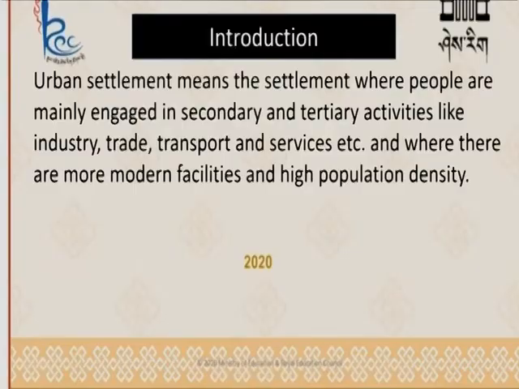Urban settlement means the settlement where people are mainly engaged in secondary and tertiary activities like industry, trade, transport and services, and where there are more modern facilities and high population density. Okay, urban settlement means a settlement where people are mainly engaged in secondary and tertiary activities, with good facilities like industry, trade, transport and high density of population. That is called urban settlement.